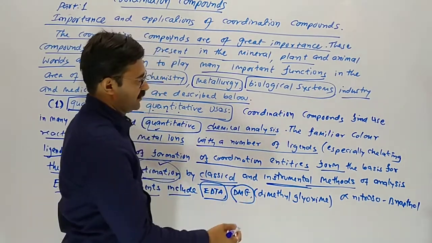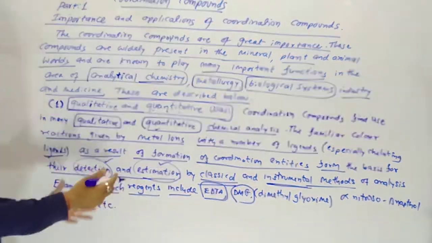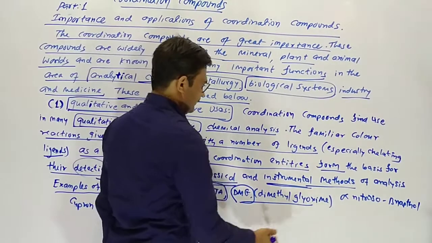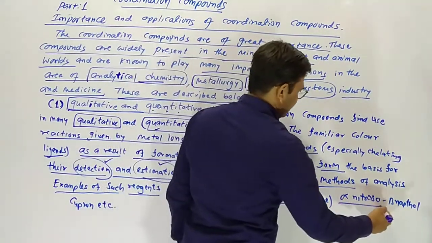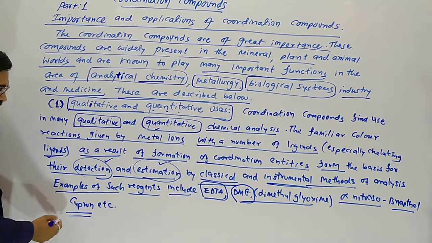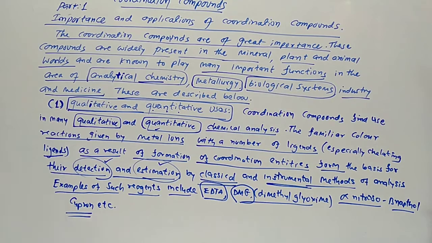These are examples of chelating ligands we add to our given sample. DMG, full form dimethyl glyoxime, alpha nitroso beta naphthol and cupron are used as ligands in the detection. If a 2 marks question is asked about qualitative and quantitative analysis, this paragraph is enough.